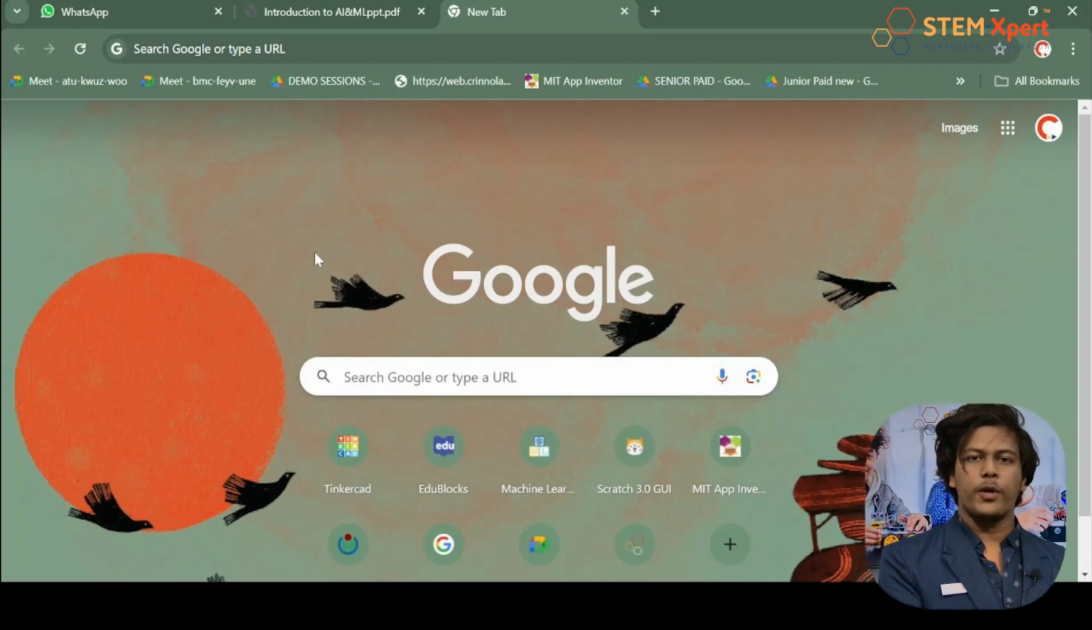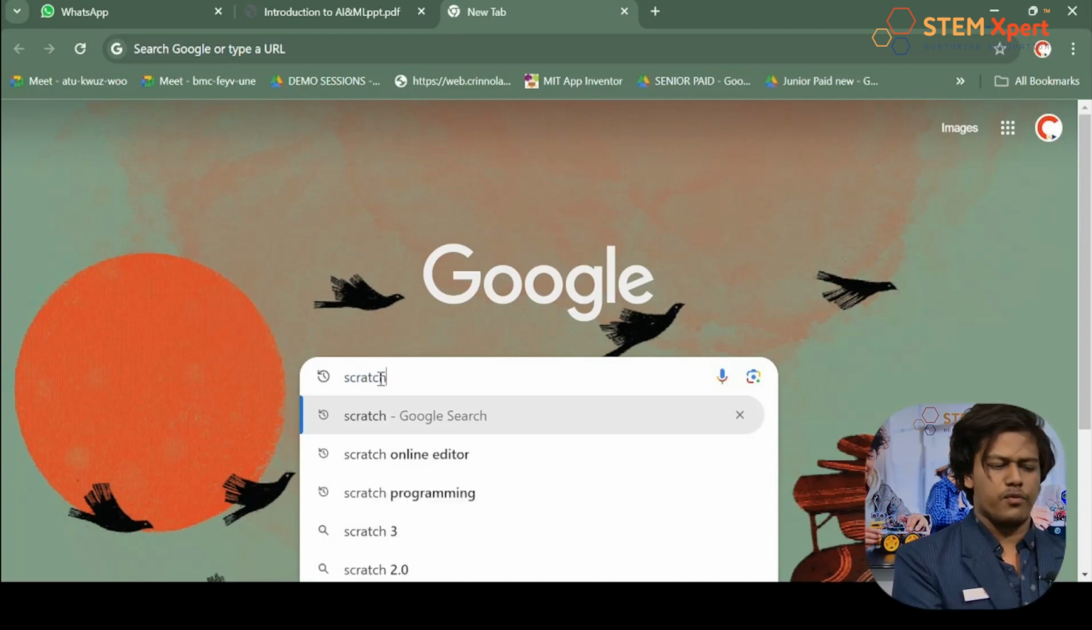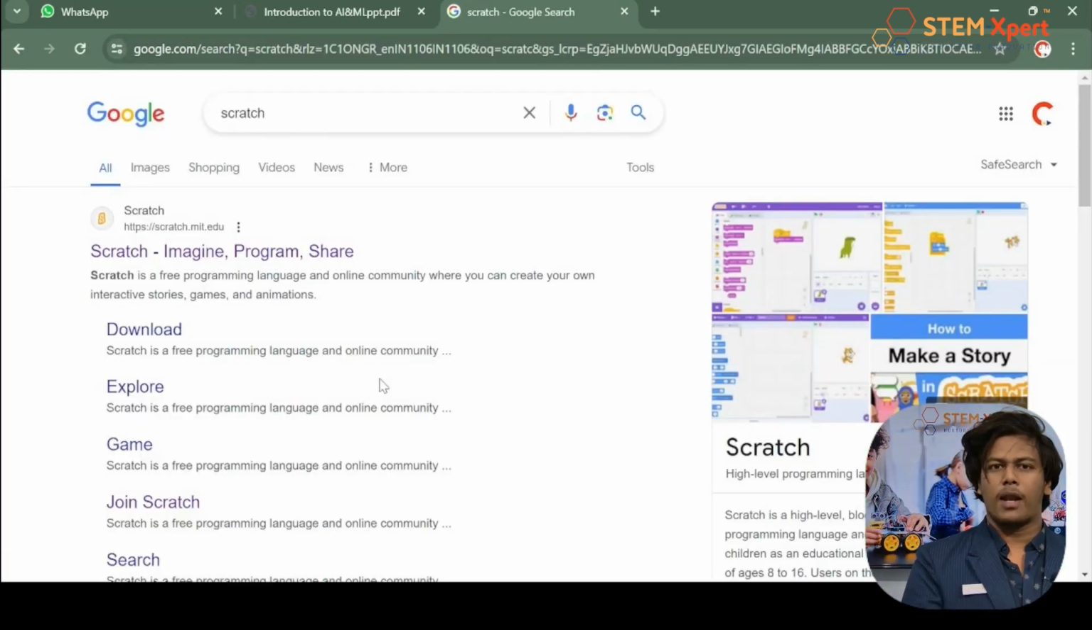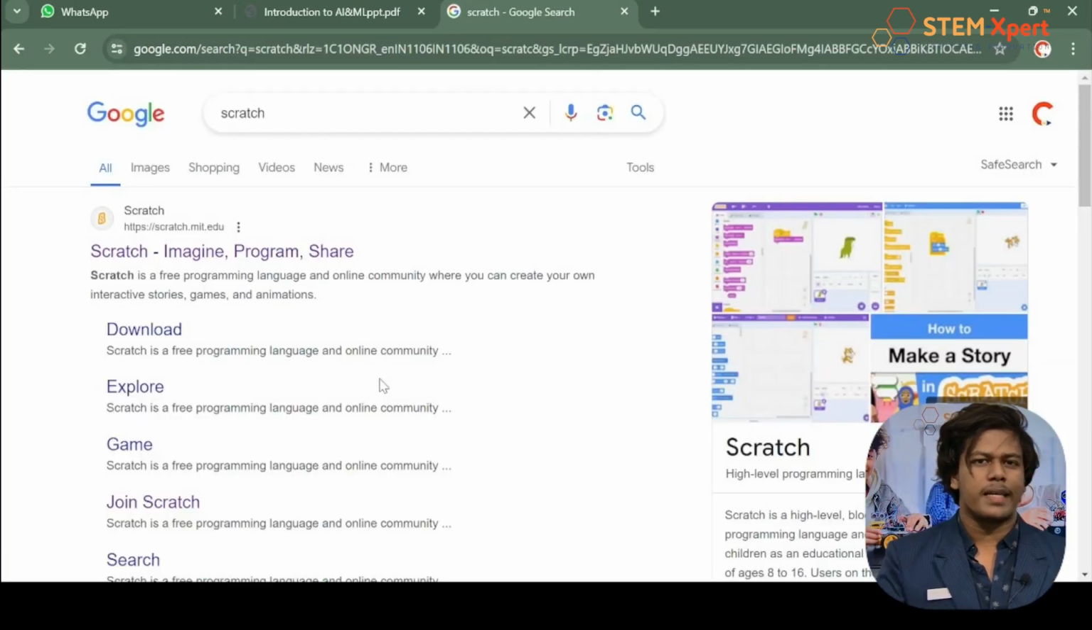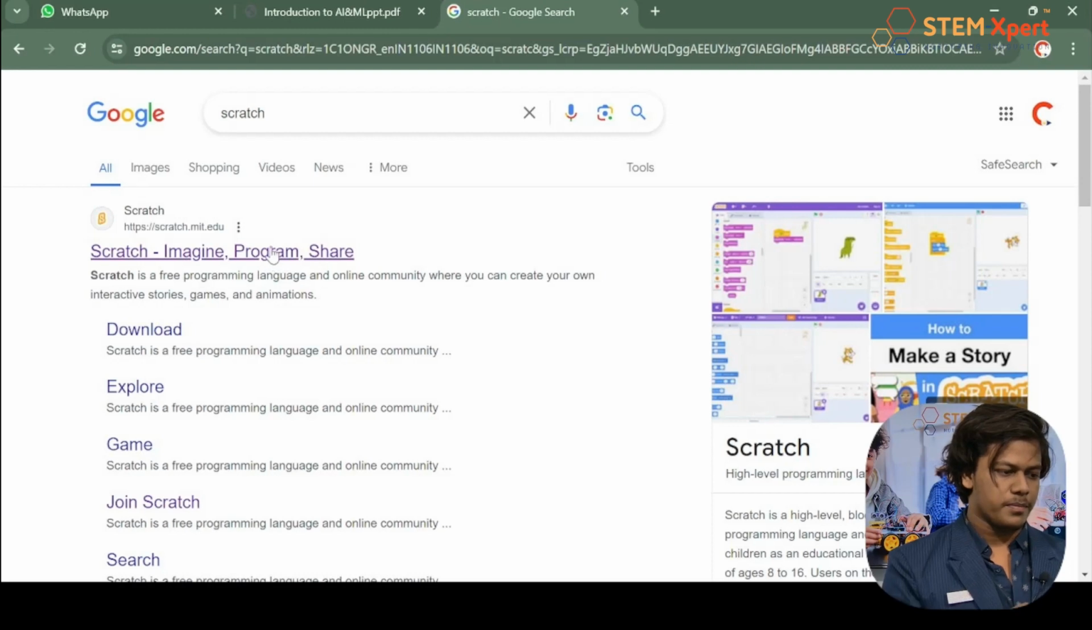So just open your Google and just search Scratch. Here we go. Feels like some of you may be familiar with this one. Anyway, I'm gonna let you know in detail. And well, we'll be having a lot of options from here. You need to click the first one, exactly the first one. Everyone has to do the same. Just click on the first link, this one.